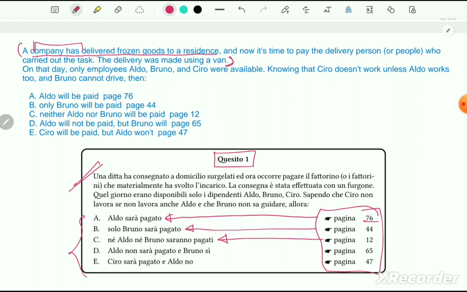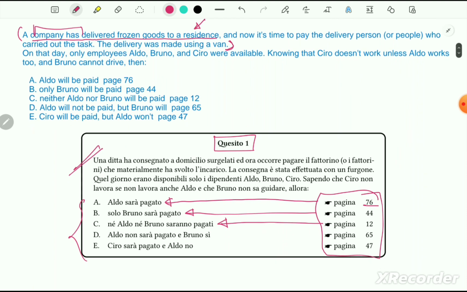They usually deliver frozen goods to the local people. However, this company just delivered some goods to a local residence. Now the company wants to pay the delivery person for his service. The additional information given here is that the delivery was made using a van.